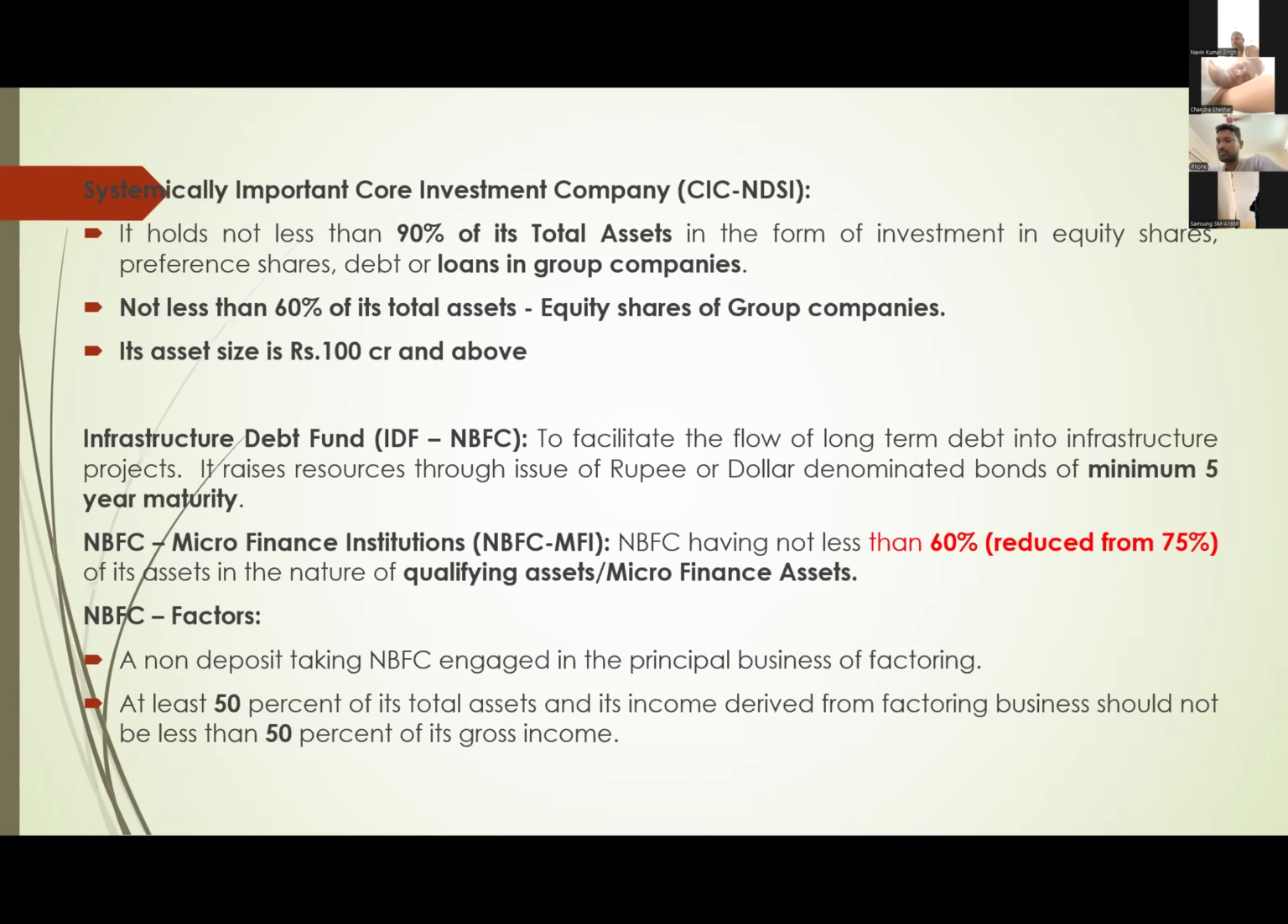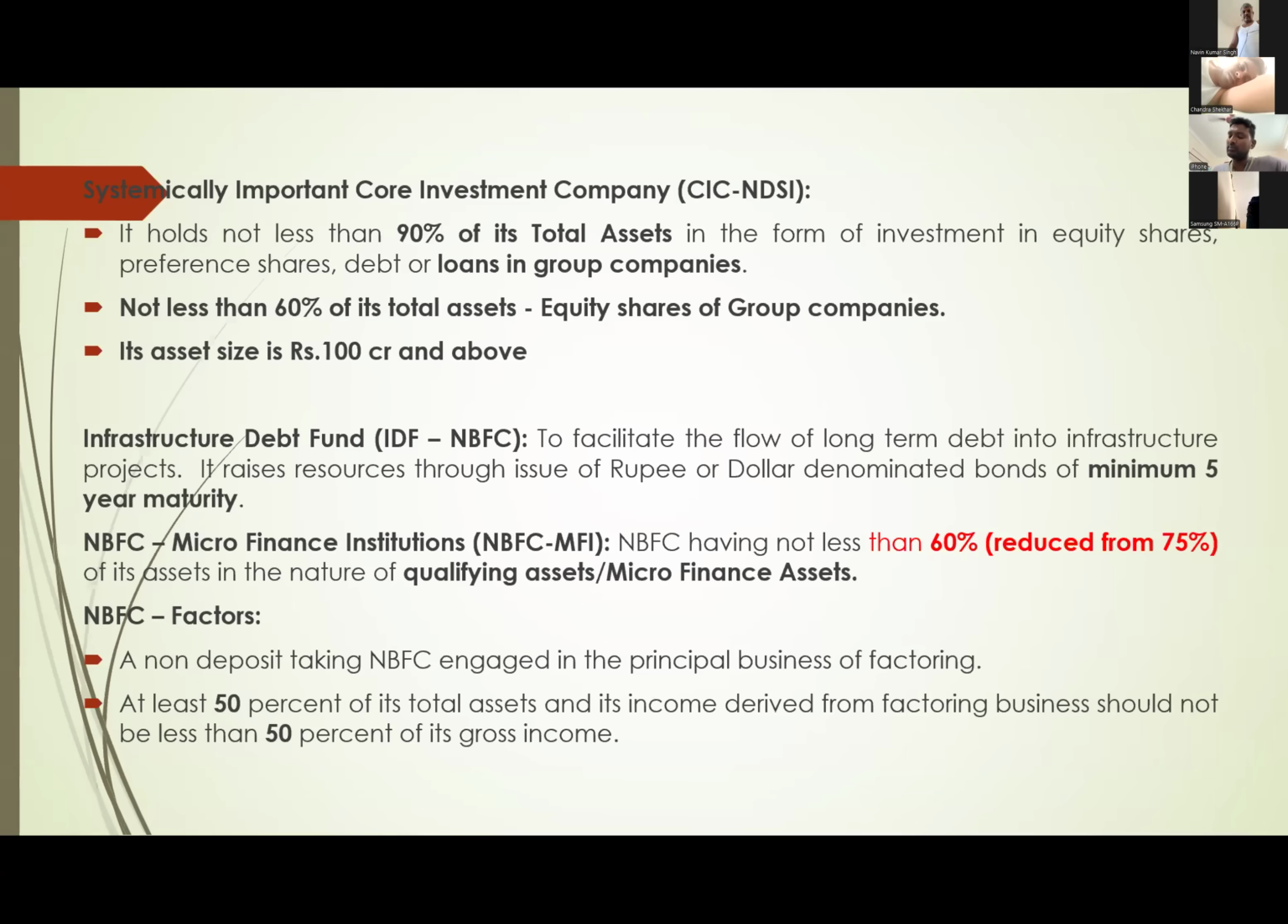They have given guidelines for these NBFCs. Why have they given guidelines? For NBFC MFI, there are not many restrictions. We can lend a little liberally, not like other NBFCs, because RBI has given some leverages. And again, the condition is that at least 75% of their assets should be qualifying assets. Now the criteria is reduced to 60%.